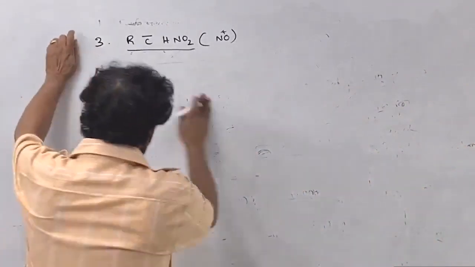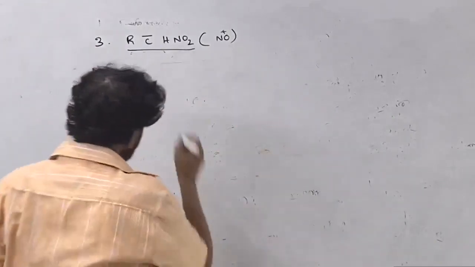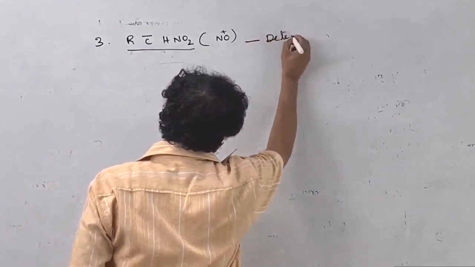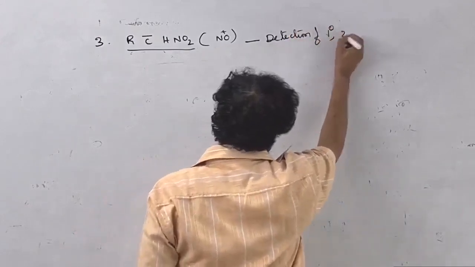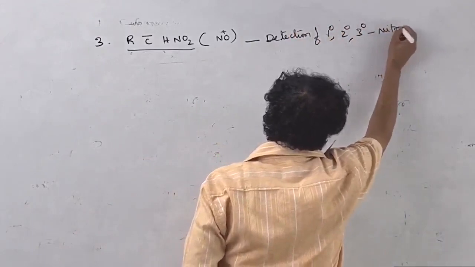Here, a given nitro compound is used for detection of 1 degree, 2 degree, 3 degree nitroalkanes.